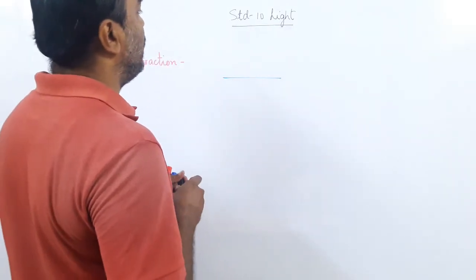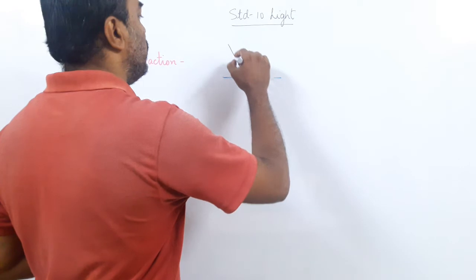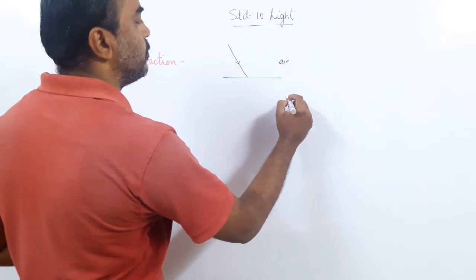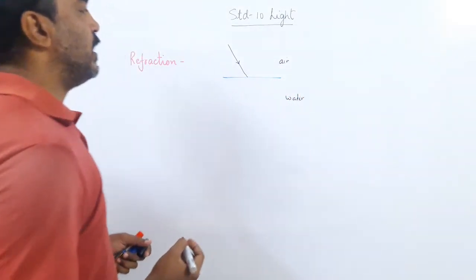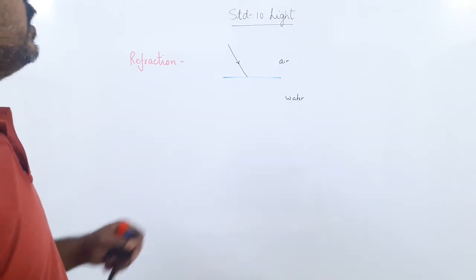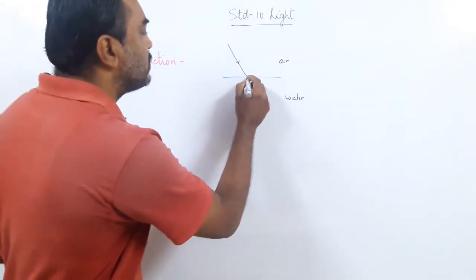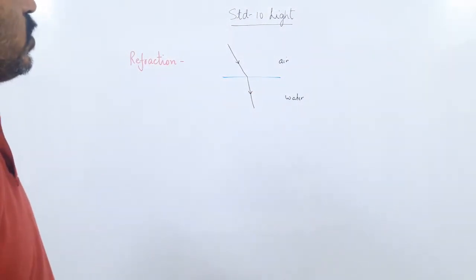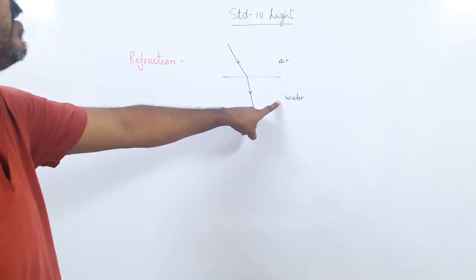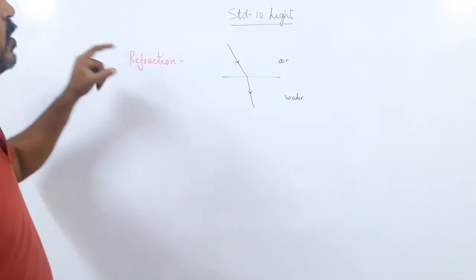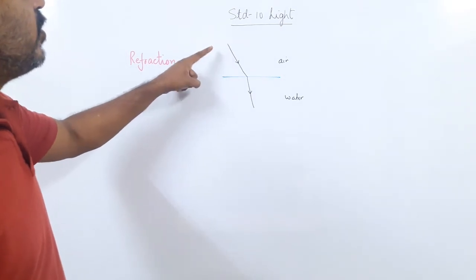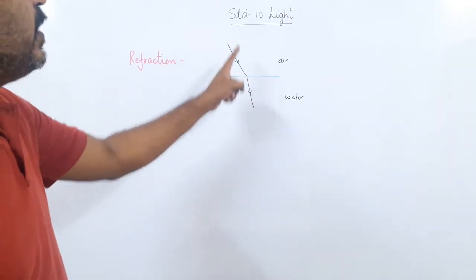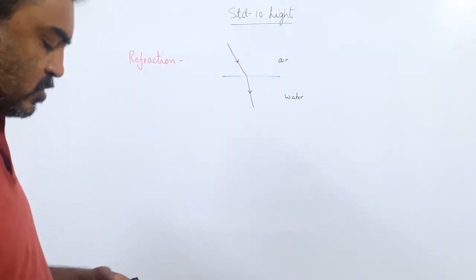When an oblique ray of light moves from one transparent medium to another, it bends at the surface separating the two media. Yes? So I have got water, air and water. This is just an example. But what is a refraction? When an oblique ray of light goes from one transparent medium to another, it bends at the surface separating the two media. This phenomenon is called refraction.